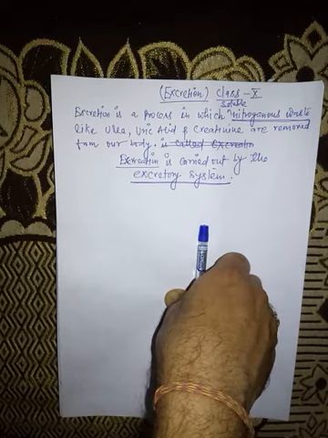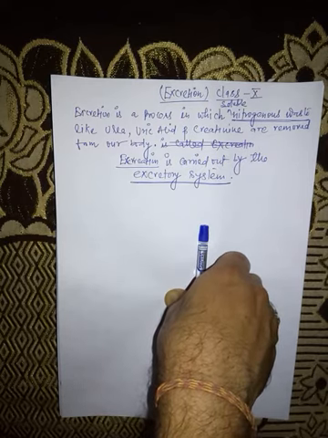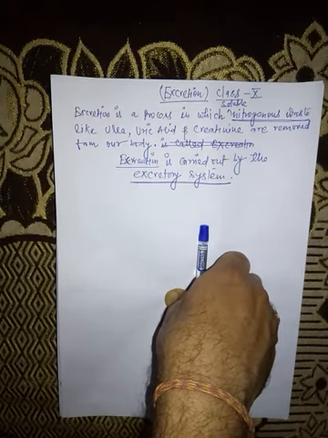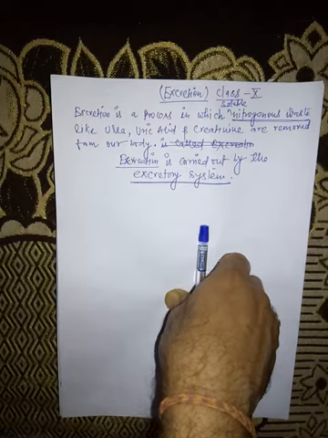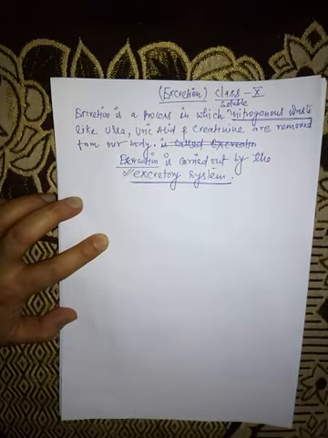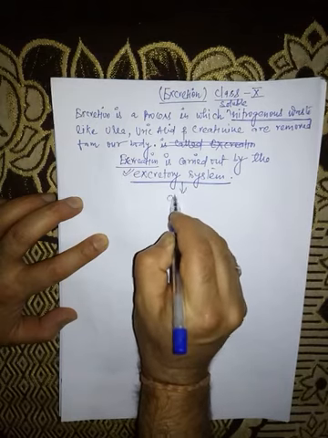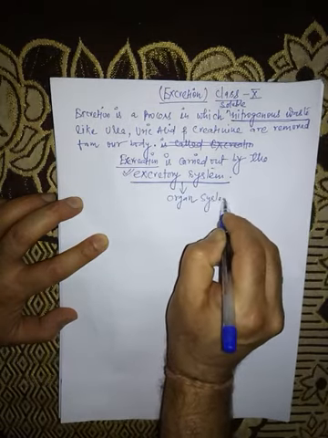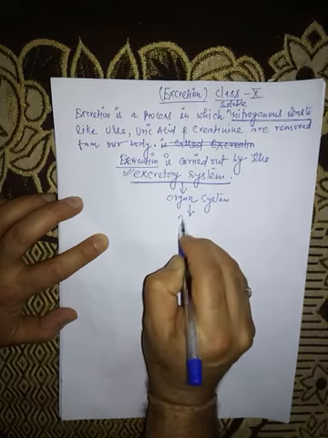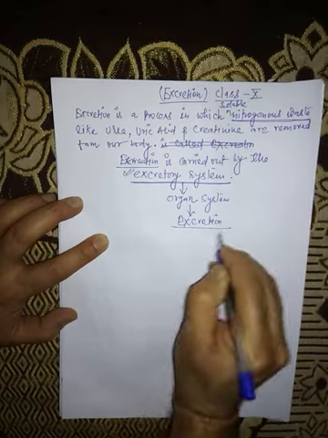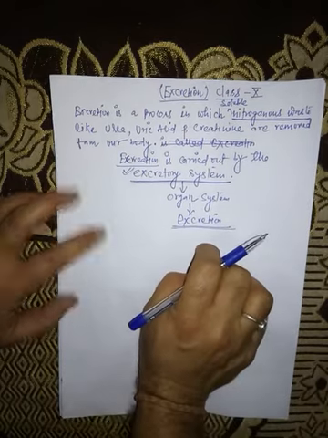It is called the excretory system. This excretory system performs the excretion function of our body. So first we will understand what is the excretory system. The excretory system is an organ system which performs the excretion function of our body.